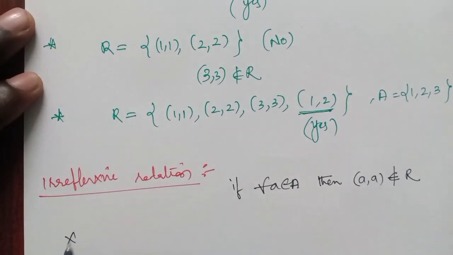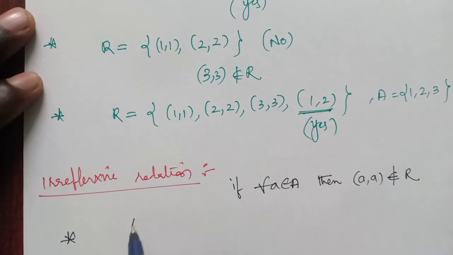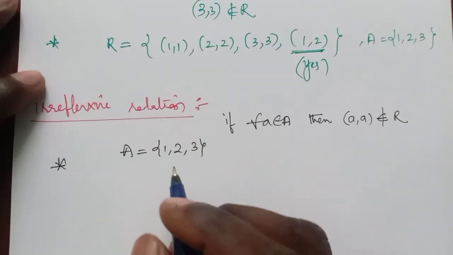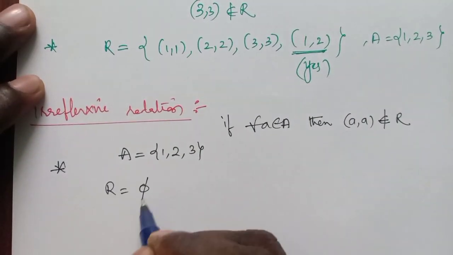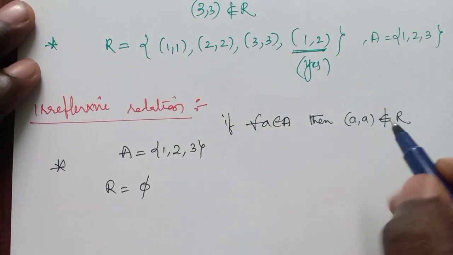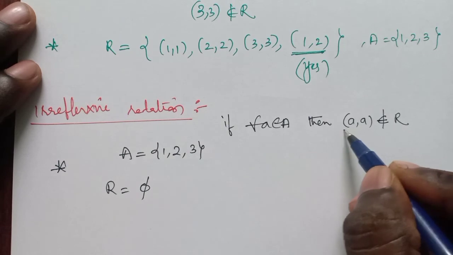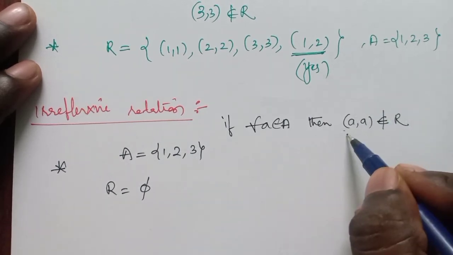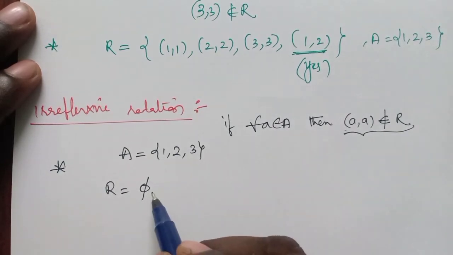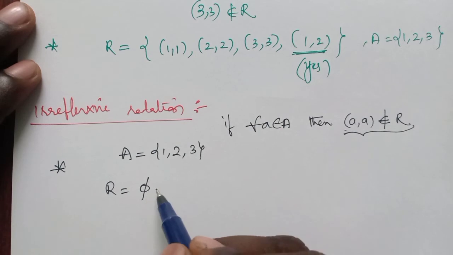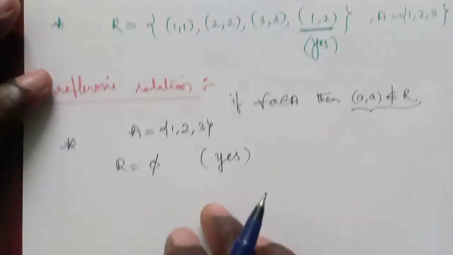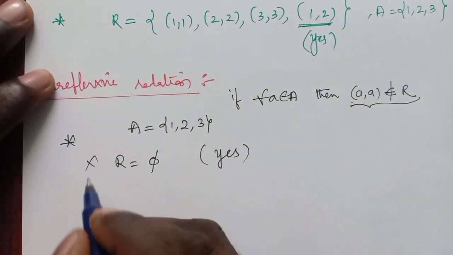Now let us come to the examples. Suppose A equals {1, 2, 3}, now R equals phi. See, the definition simply denotes that diagonal elements must not be present in this relation. So here the first one is R equals phi. No element here, including diagonal elements. That's why it is said to be an irreflexive relation.